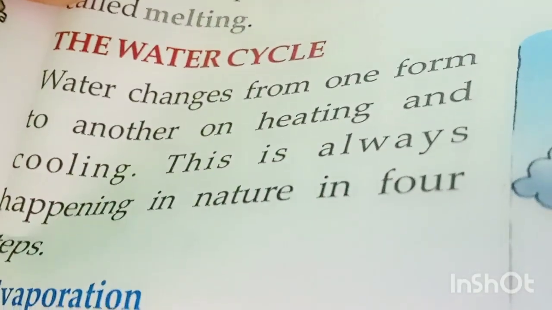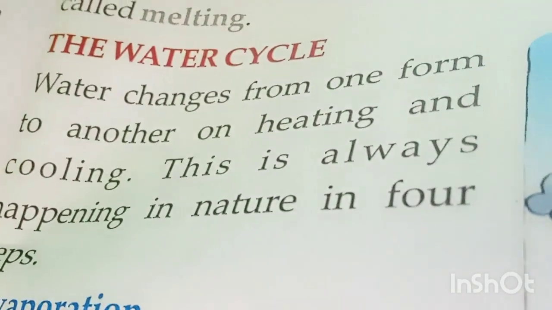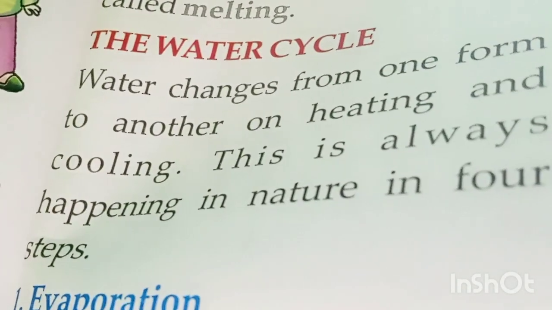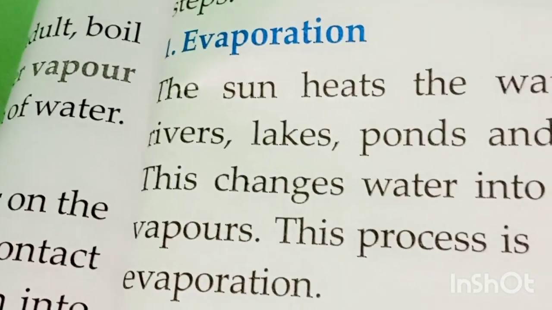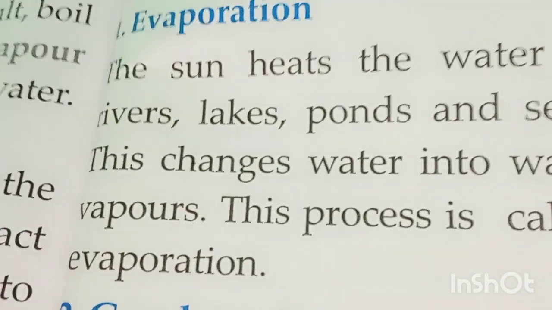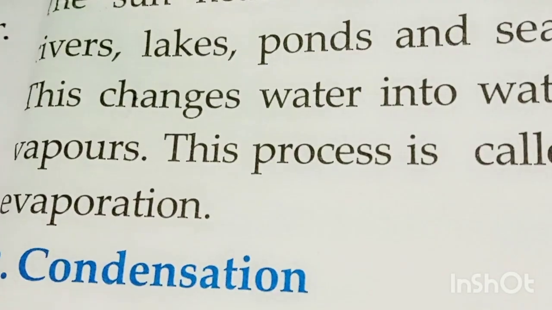Water cycle. Water changes from one form to another on heating and cooling. This is always happening in nature in 4 steps. First, evaporation. The sun heats the water in rivers, lakes, ponds and seas. This changes water into water vapors. This process is called evaporation. Number 2, condensation.